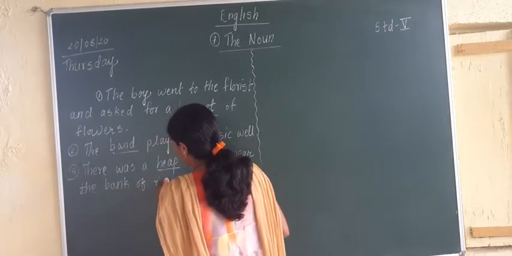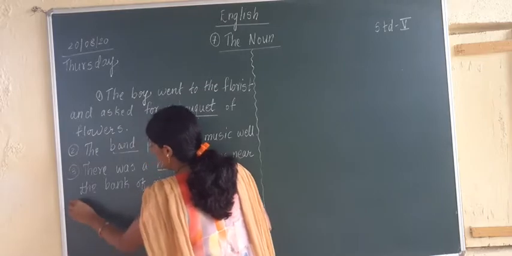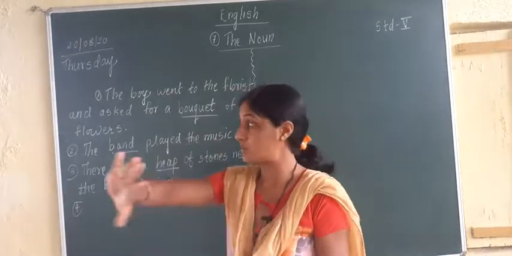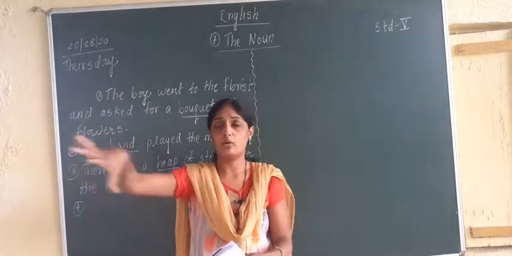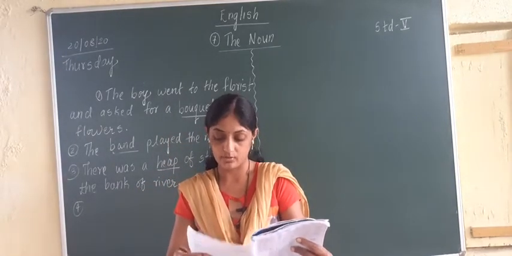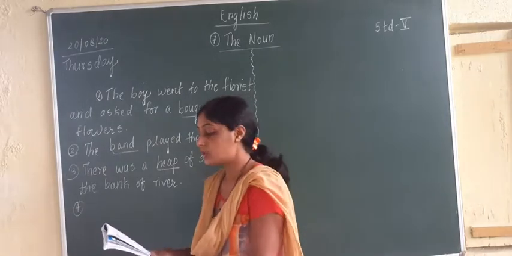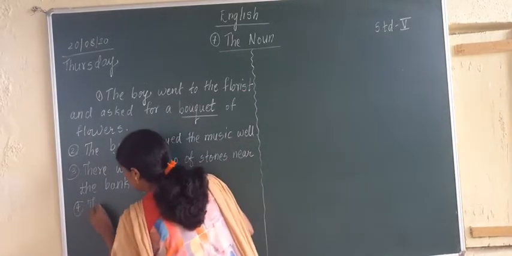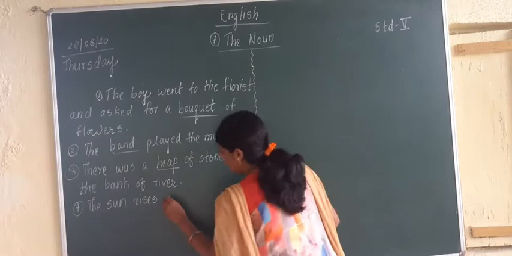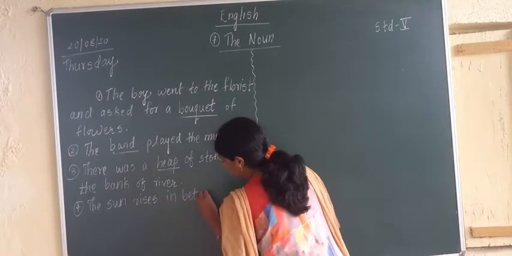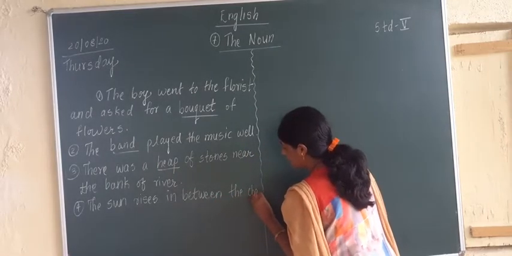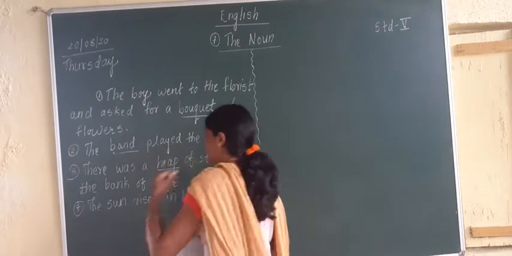Fourth sentence given here is, the sun rises in between the dash of mountains. Now when many mountains are in one straight line, what is it called? It is called the row of mountains or line of mountains. Here it is told a chain of mountains. So the sun rises in between the chain of mountains.